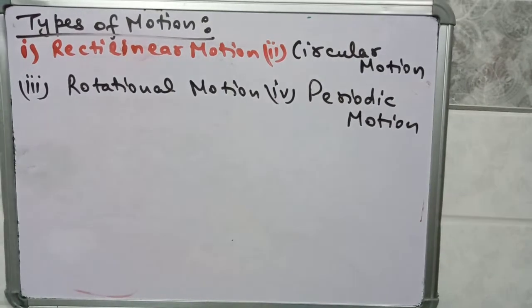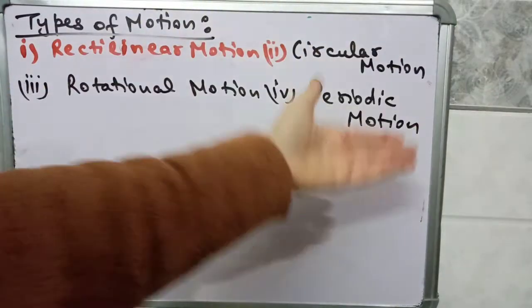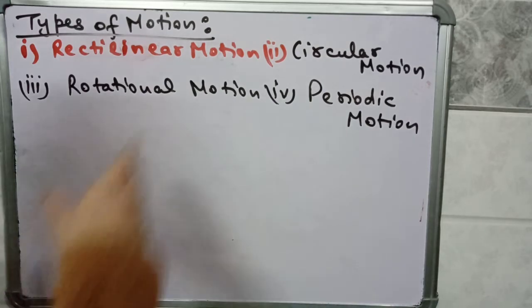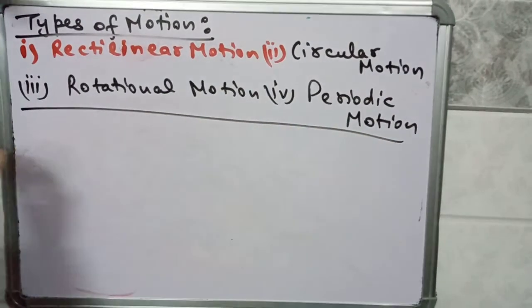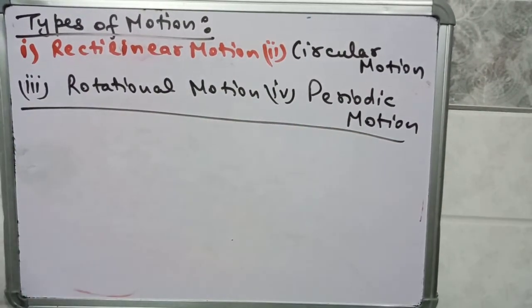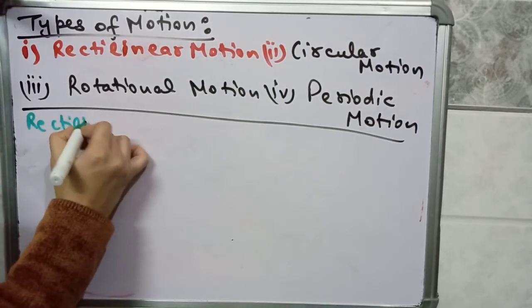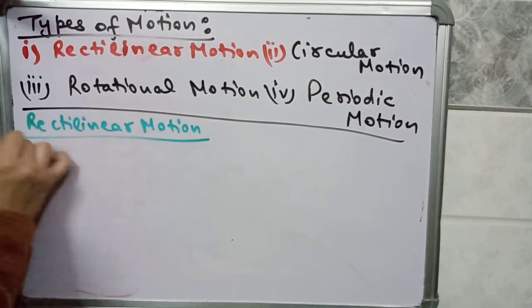So these 4 types of motion are there. It means an object can change its position in these 4 ways or by these 4 methods. Hence motion is divided into 4 parts. So let's discuss rectilinear motion first. What is rectilinear motion?